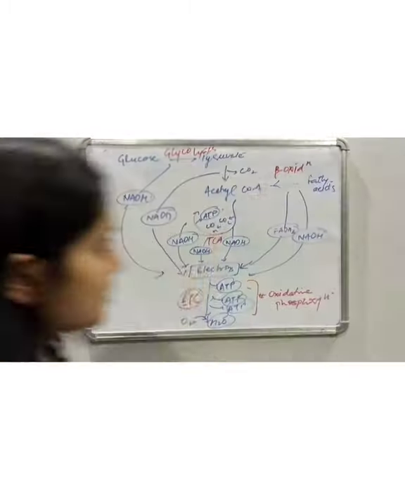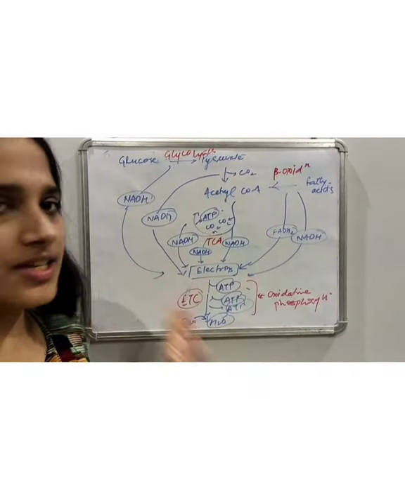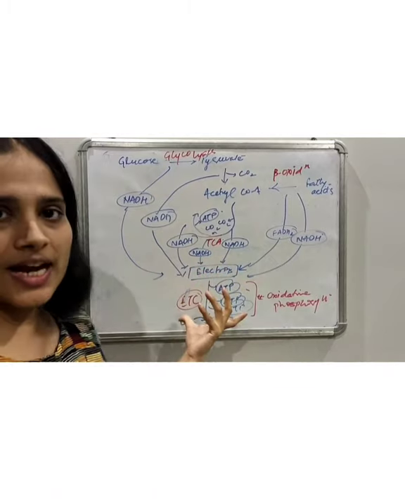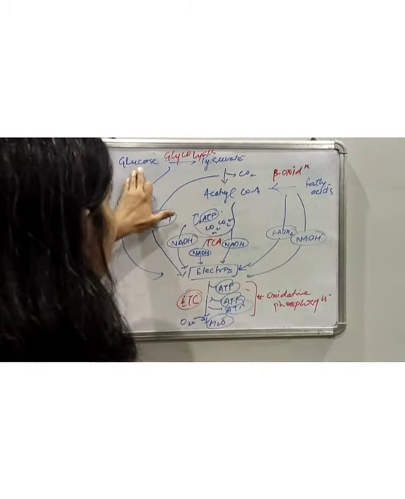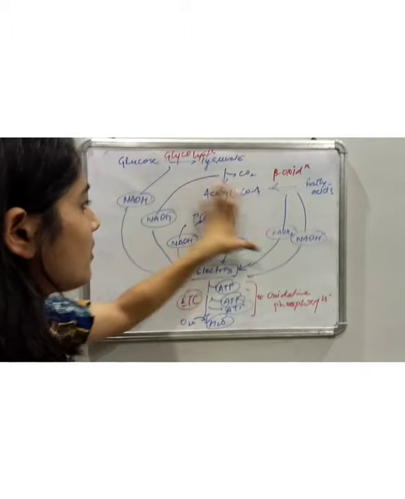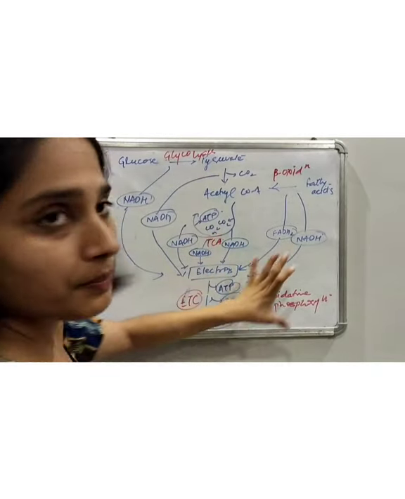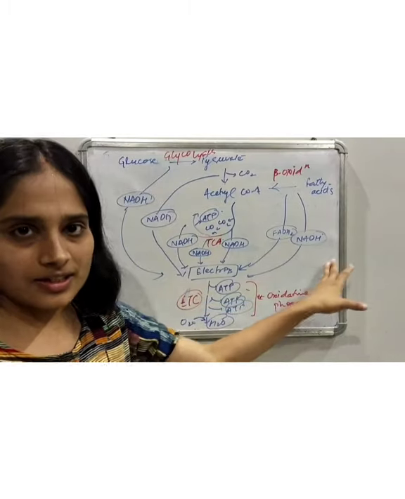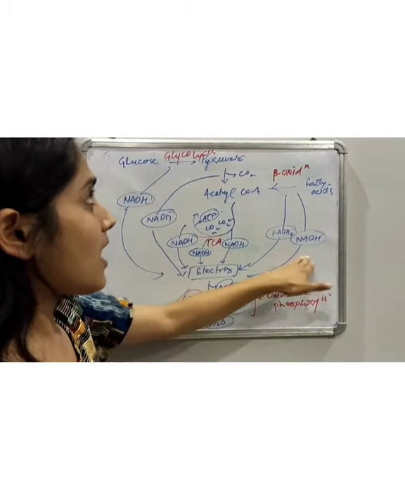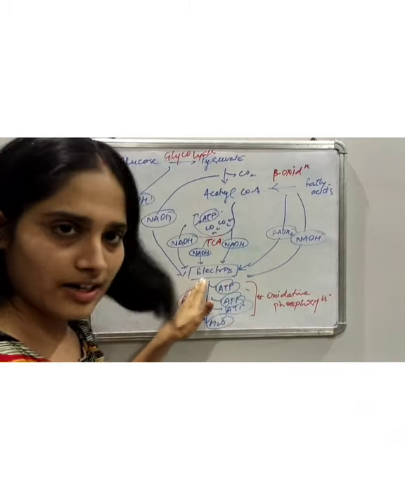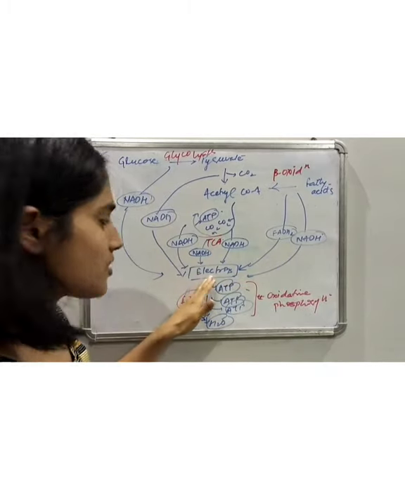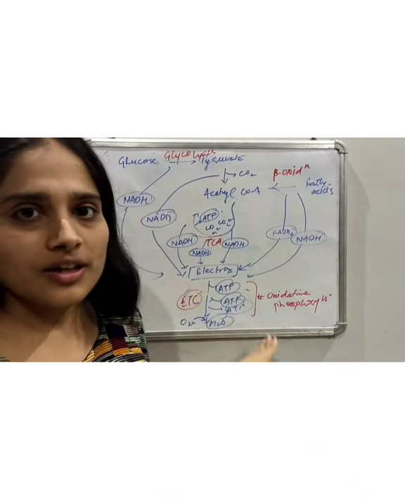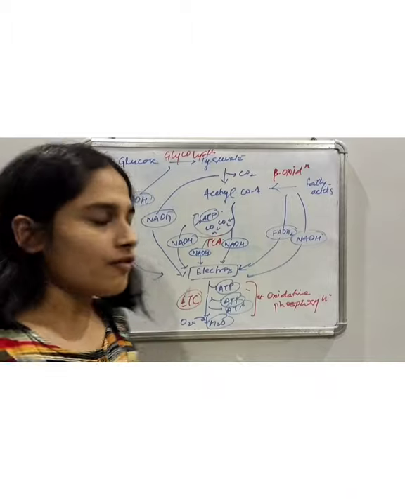So this is the complete picture of the various processes which are integrated in order to generate electrons, which are utilized in the electron transport chain. Basically, here what I have tried to present is various reducing equivalents which are generated by various processes, and oxidation of which generates electrons, which are utilized in the electron transport chain to create a proton gradient for generation of ATP molecules.